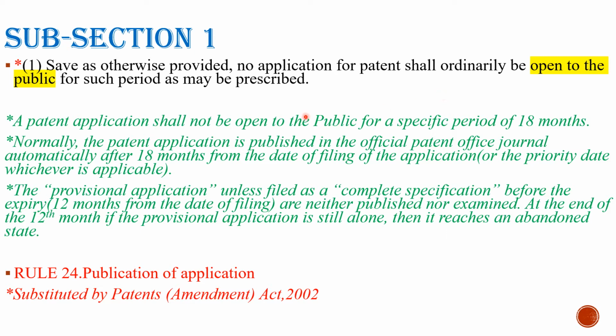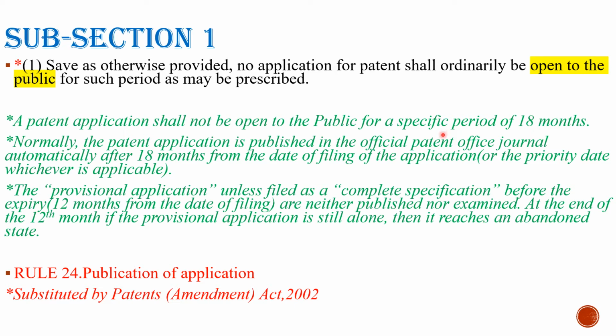Okay, so in simple words we can summarize this statement as follows. A patent application shall not be open to the public for a specific period of 18 months.